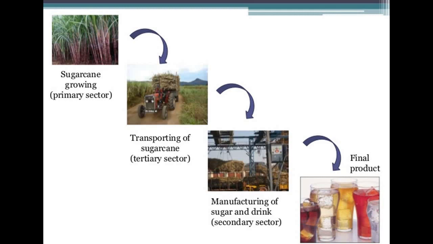If sugarcane is not being produced, the sugar will not be given to the cold drink factories and they will not be able to produce it. If the transportation of the sugarcane to the manufacturing factories is not there, the hindrance will be there. And if after manufacturing the final products the transportation system is not there, there also will be a hindrance. So they are all dependent on each other.